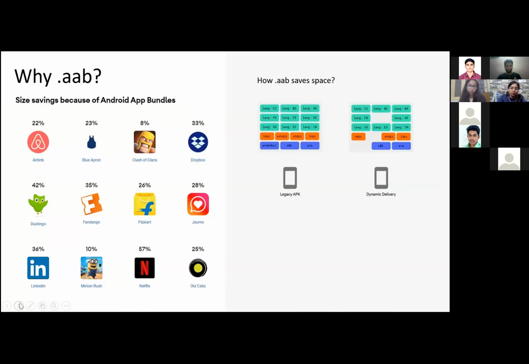So the first thing is size. The main thing is size. So how is AAB reducing the size? We can say the code is the same. We are developing the application in the same code.